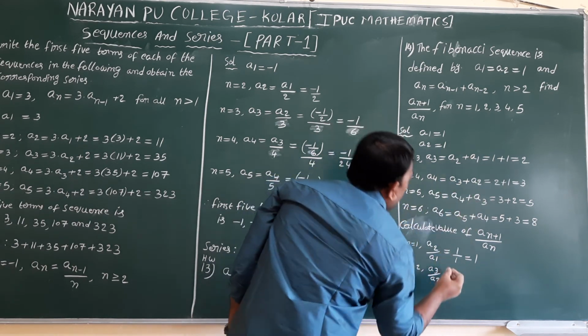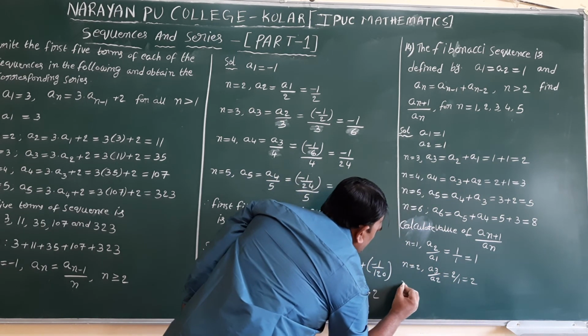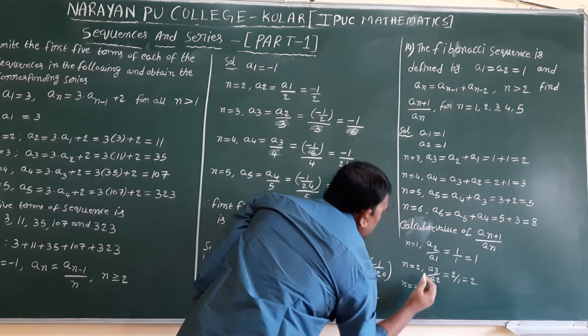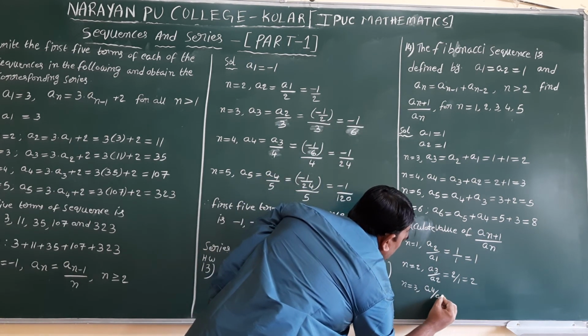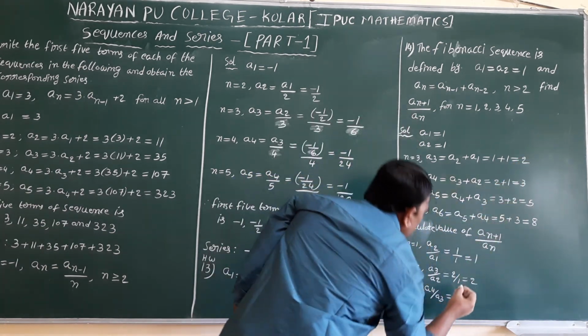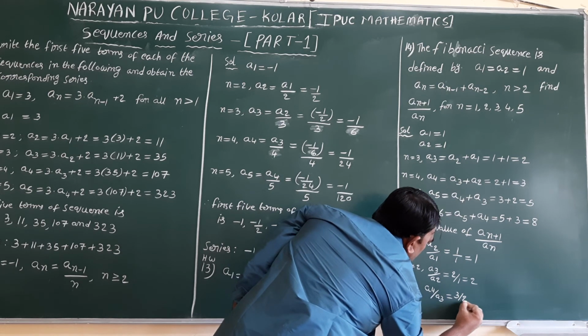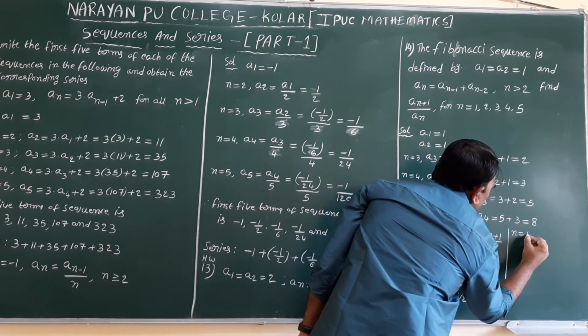a3 value 2. 2 divided by 1 is 2. n value 3. Substitute here, a4 divided by a3. a4 value we got 3, a3 value 2. 3 by 2. Next, n value 4.